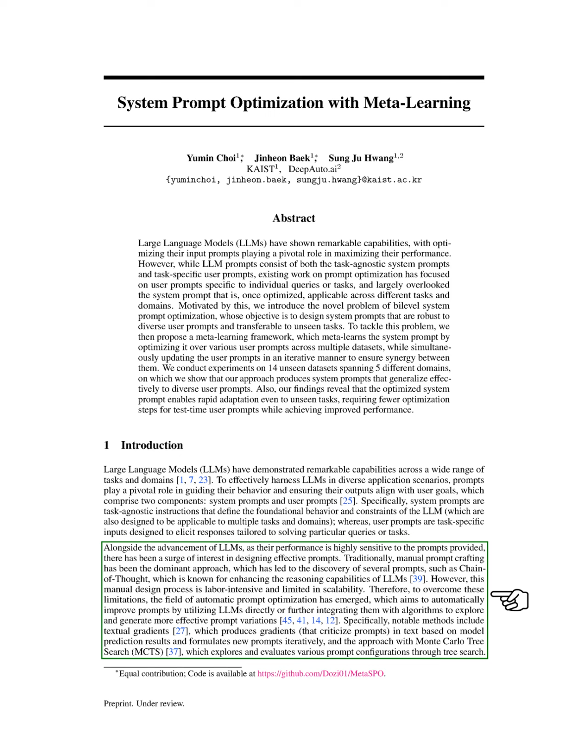As LLMs improve, the effectiveness of their performance is closely tied to the prompts we provide, leading to increased interest in creating effective prompts. Traditionally, we have relied on manual prompt crafting, which has produced useful prompts like chain of thought that enhance reasoning. However, this manual process is time-consuming and not easily scalable. To address these challenges, automatic prompt optimization has emerged, aiming to enhance prompts using LLMs or algorithms to explore better variations. Notable methods include textual gradients, which generate feedback on prompts based on model predictions, and Monte Carlo tree search, which evaluates different prompt configurations.